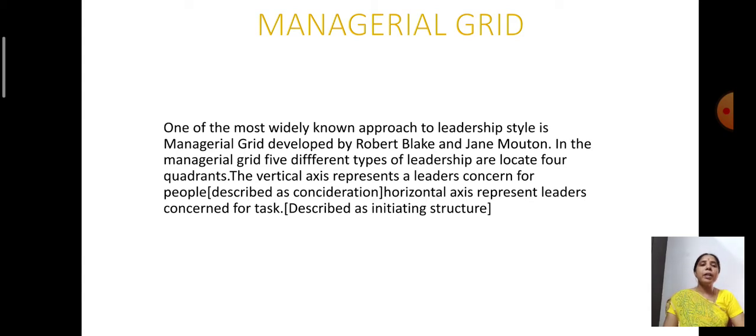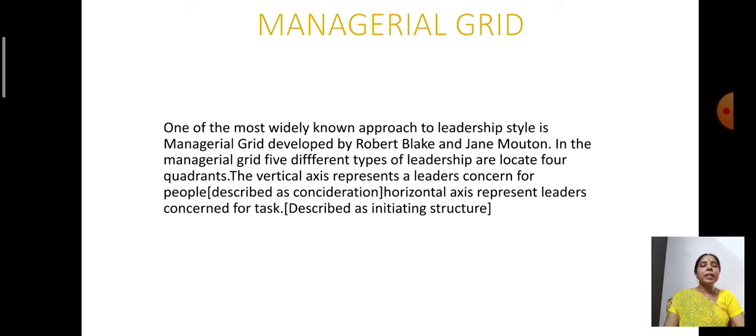Now it is represented in the form of a graph, that is on the x-axis and on the y-axis. Now the vertical axis represents a leader's concern for people. On the vertical axis, it is considered how a leader gives importance to the people.